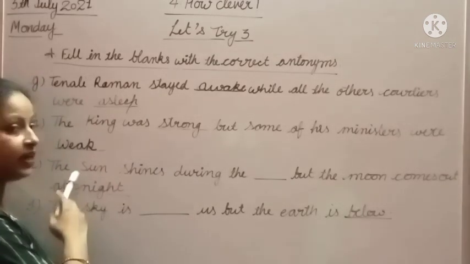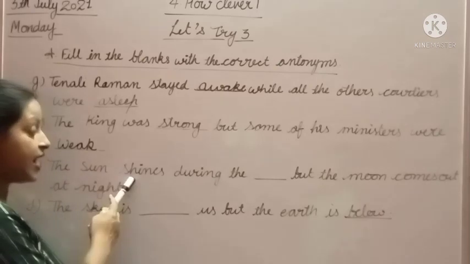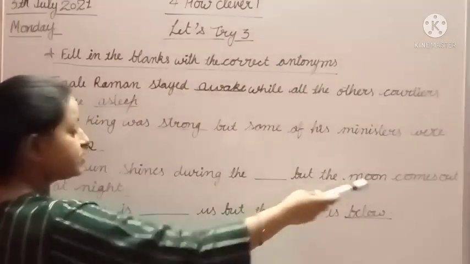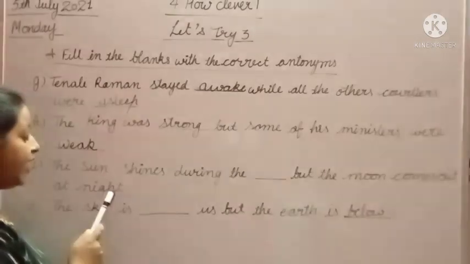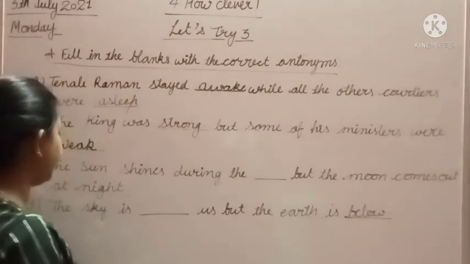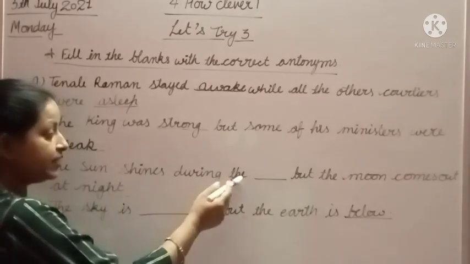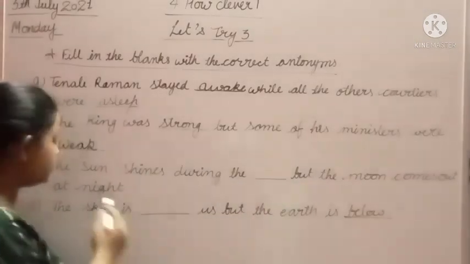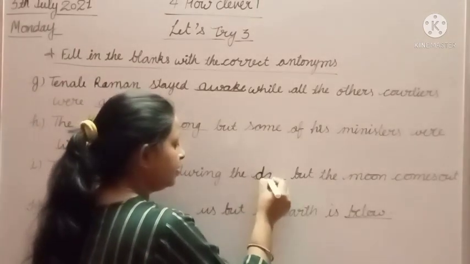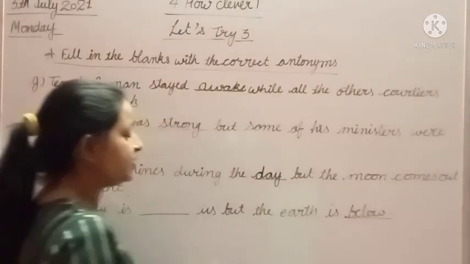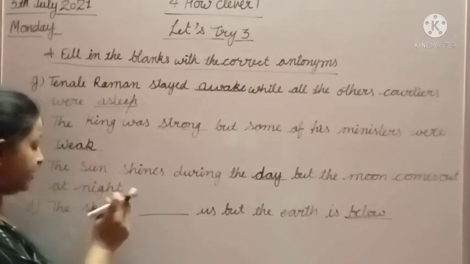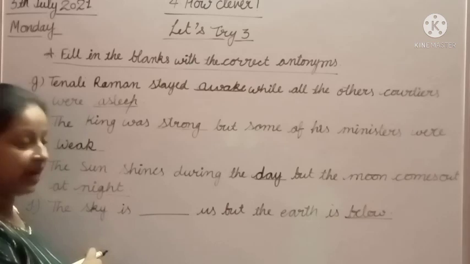Now we will read the next one. The sun shines during the dash, but the moon comes out at night. And what is the opposite of night? Yes, very good. Day. The sun shines during the day, but the moon comes out at night. So we will write day. It is the correct antonym of night. Now we will read the last one.